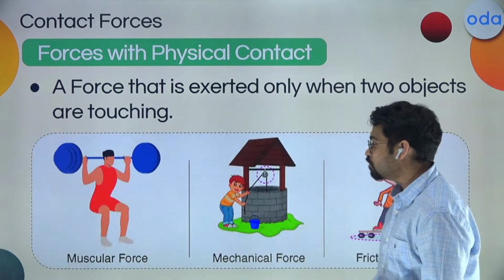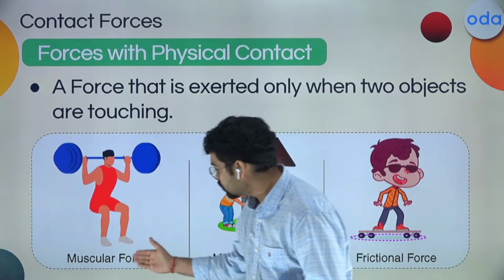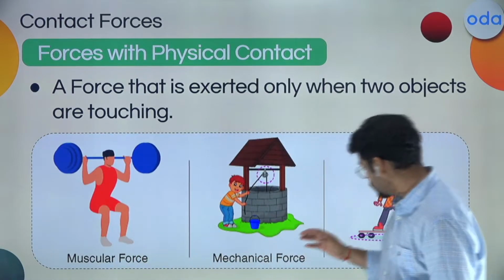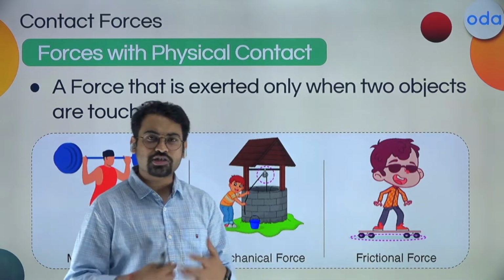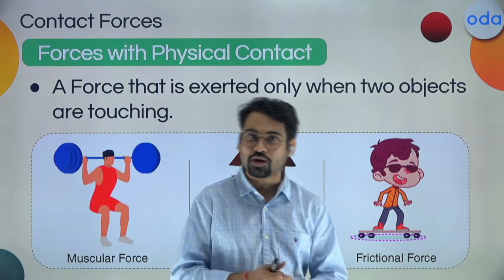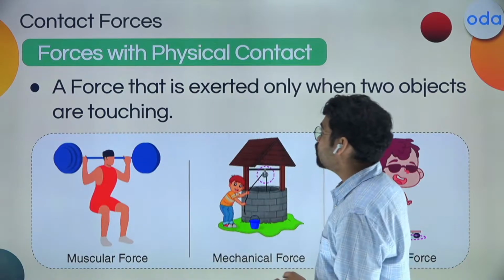Now, what different types of contact forces are there? You can see there's muscular force, there's mechanical force, and there is frictional force as well. So we are going to discuss a couple of forces over here once we talk about the contact forces. So let us move ahead.